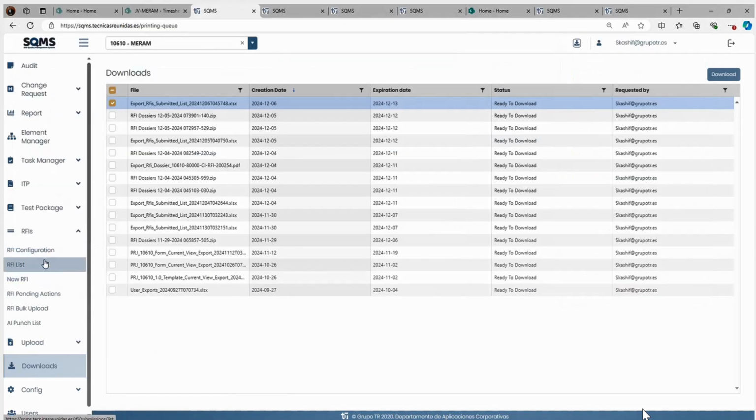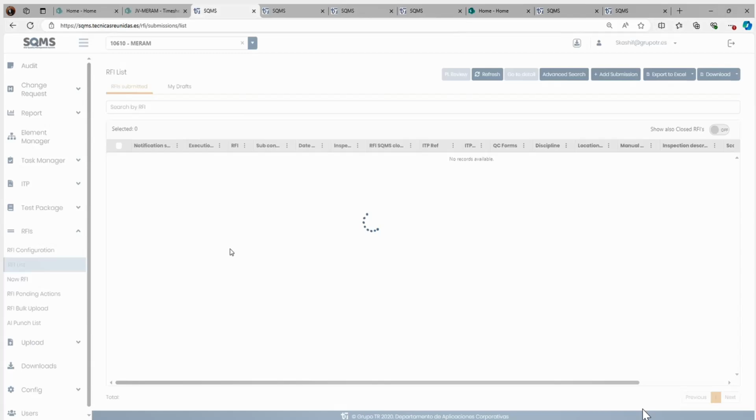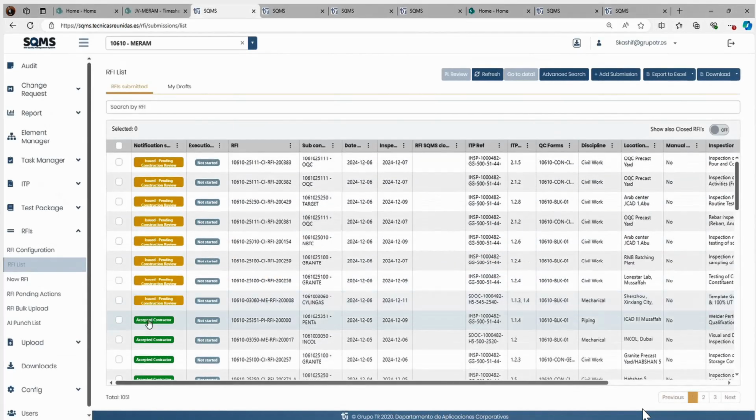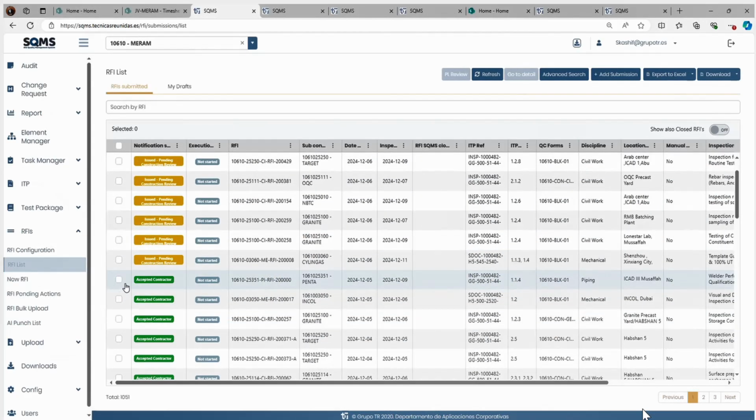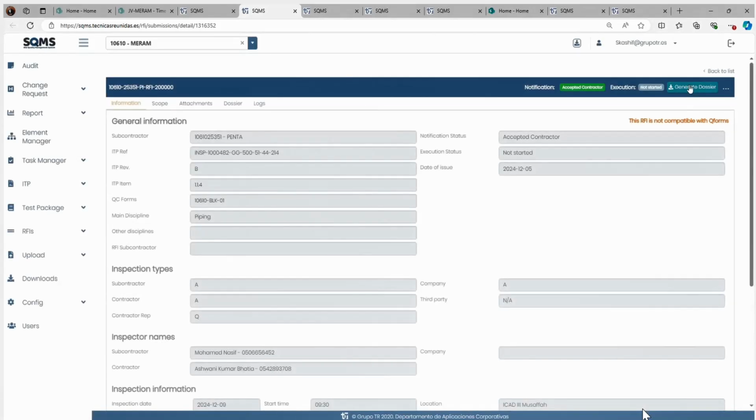One more thing I can help you all with is, if you need Excel forms anytime, once you click on this one, don't download it from here. This is one of the fast options if you want everything in PDF. But if you want any form in Excel, like if you have to fill in data, which sometimes happens, you can go into go to details. In go to details, you will see a generate dossier option.